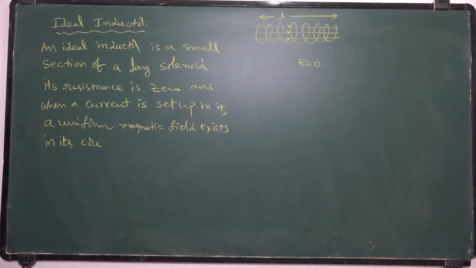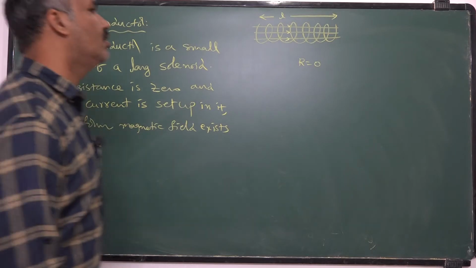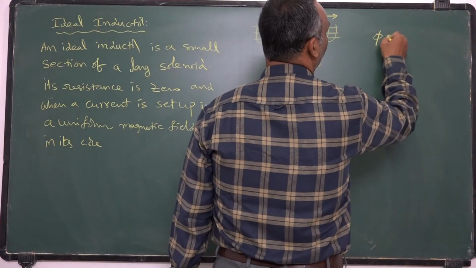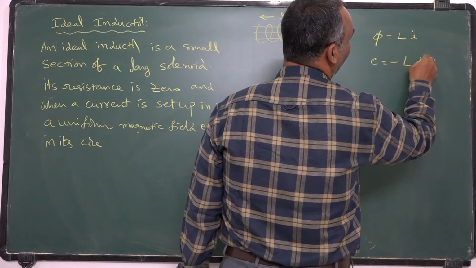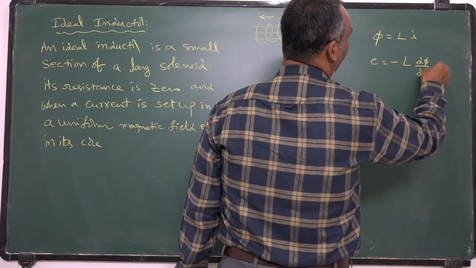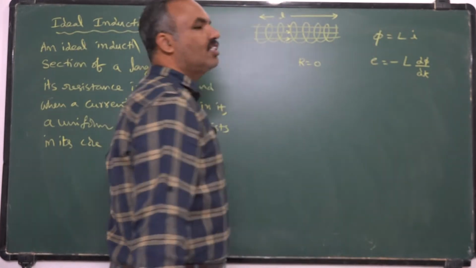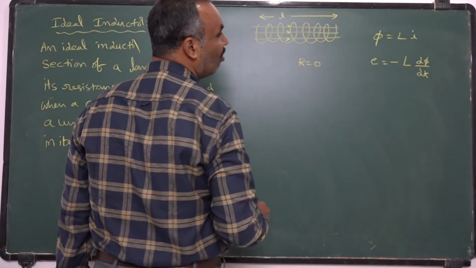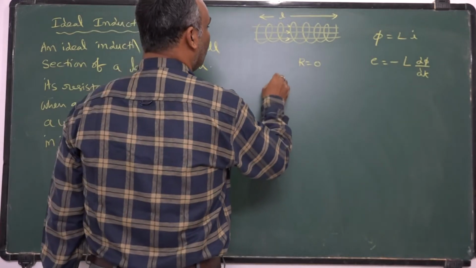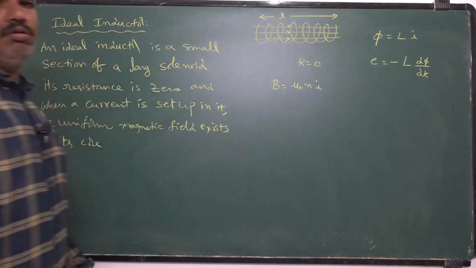For an ideal inductor, if I want to calculate the self-inductance, you know that phi is equal to Li. The back EMF developed is given by minus L into d phi by dt. These are the two formulae we derived. I would like to find the self-inductance of an ideal inductor. You know that the strength of the magnetic field at the center of a long solenoid, B is equal to mu naught n i.